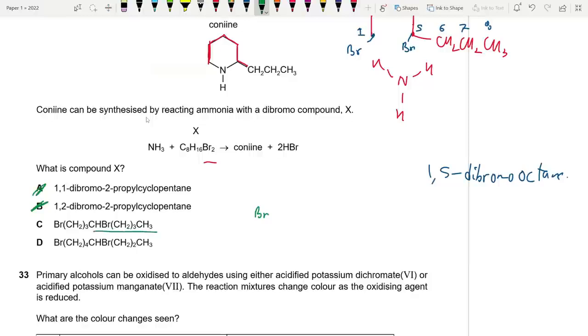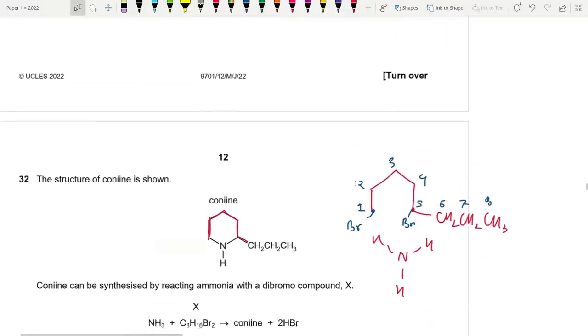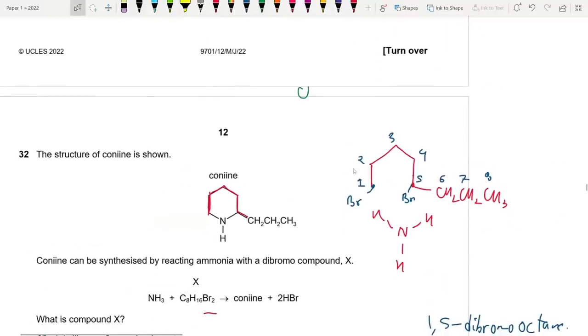How does this compound even make sense exactly? They give you this Br CH2 CH2 CH2. Okay, 3 CH2s. So what is this compound? If I draw it in a better way, this is CH2 CH2 Br followed by CH2 CH2 CH2 CH Br CH2 CH2 CH2. This is the compound I'm looking for.